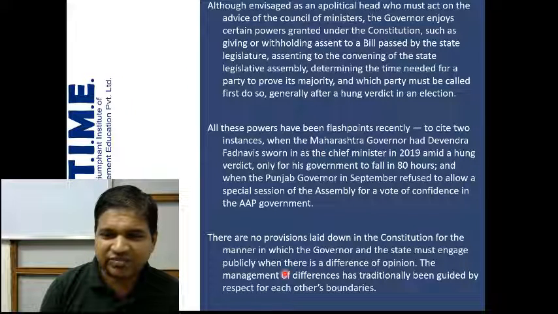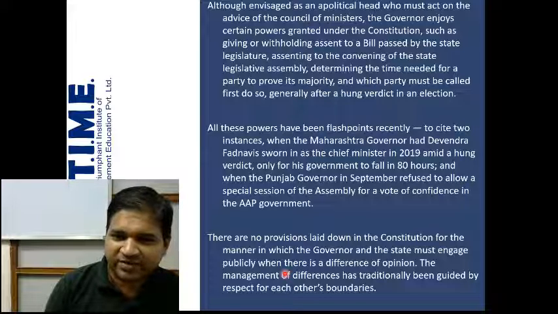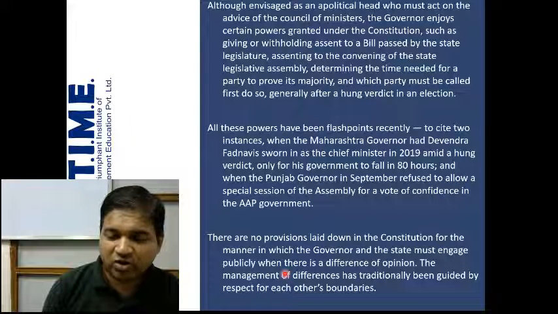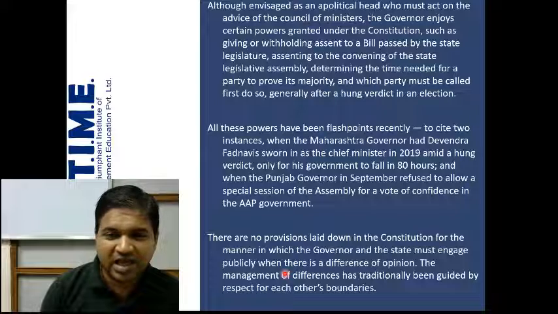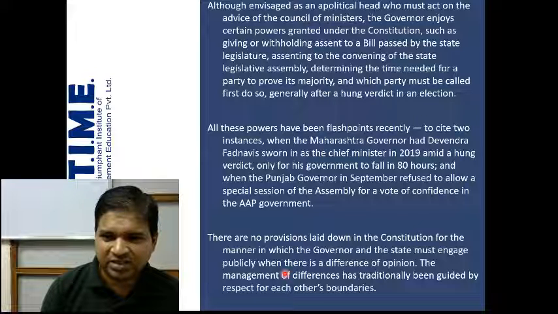All these powers have been flashpoints recently, to cite two instances. When the Maharashtra governor had Devendra Fadnavis sworn in as the chief minister in 2019 amid a hung verdict, only for his government to fall in 80 hours. And when the Punjab governor in September refused to allow a special session of the assembly for a vote of confidence in the Aam Aadmi Party government. So the governor uses these powers, and these are two instances from the recent past, one in 2019 and one recently. So the governor has the power to use discretion. One example is of Maharashtra, one is of Punjab.